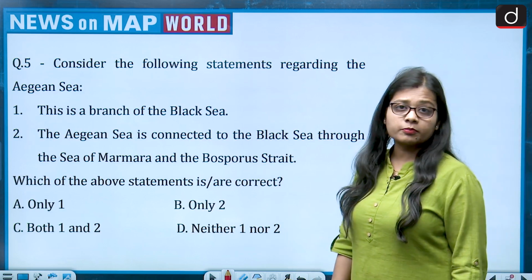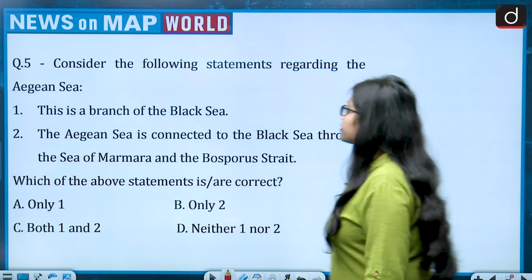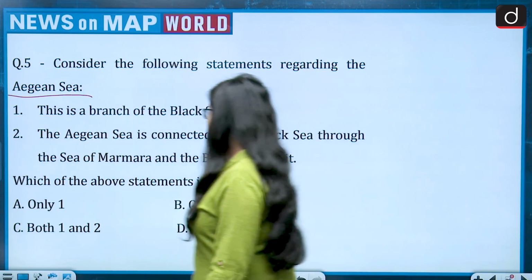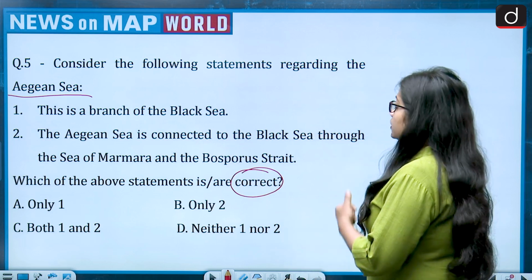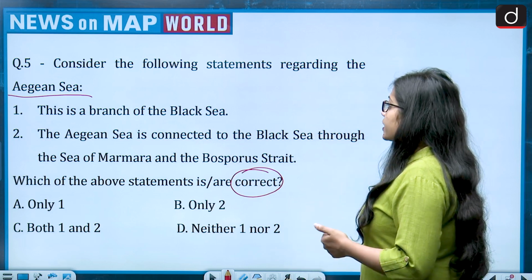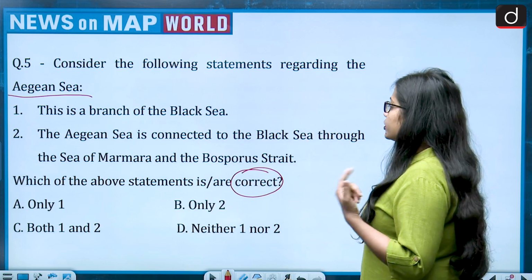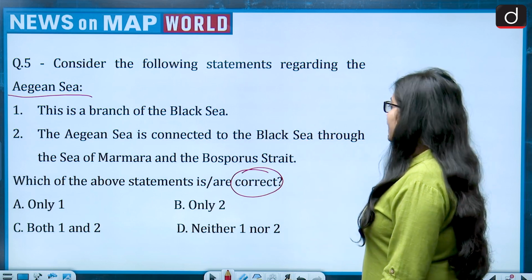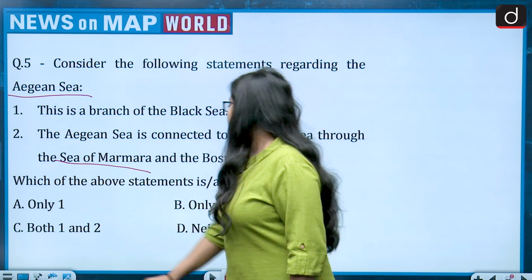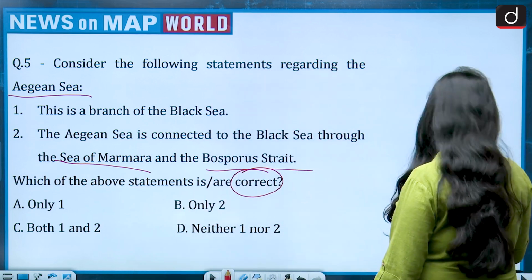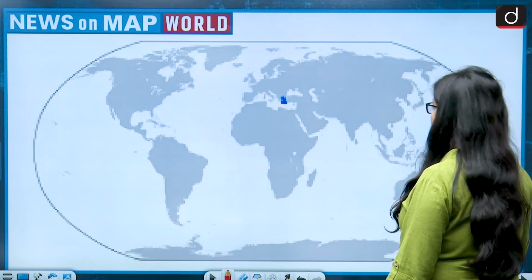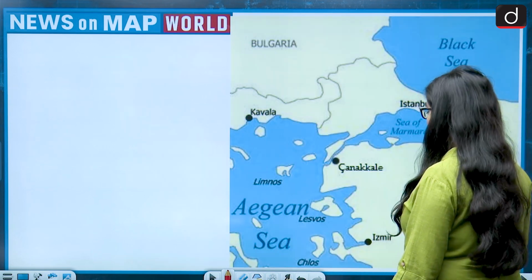So the question talks about, consider the following statements regarding the Aegean Sea. There are two statements given and we have to talk about the correct statement. Statement 1, that Aegean Sea is a branch of the Black Sea, and statement 2, the Aegean Sea is connected to the Black Sea through the Sea of Marmara and the Bosphorus Strait. So let's see whether Aegean Sea is a branch of